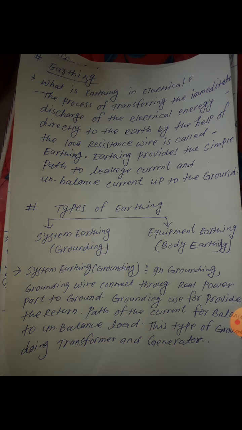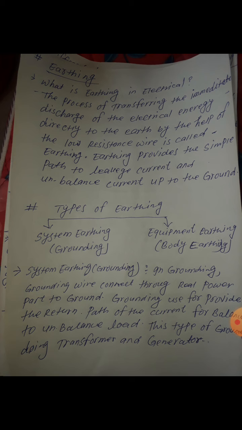The ground is used to provide the return path of the current for balanced to unbalanced load. So this type of earthing makes the unbalanced load balance.